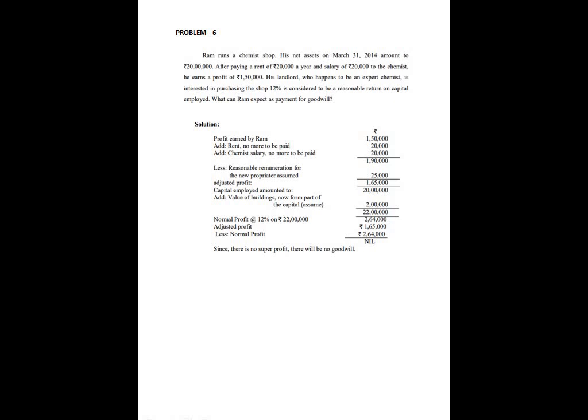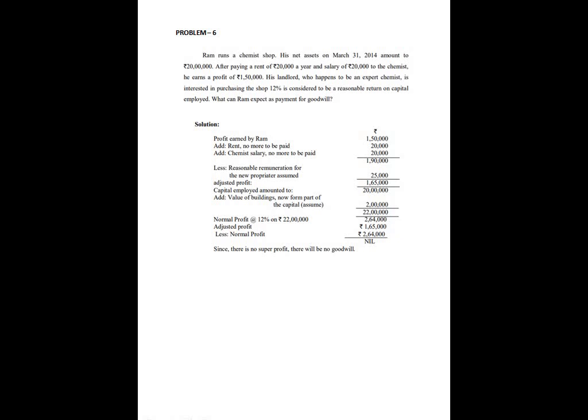Profit earned by Ram, in the problem they have given 1,50,000. Add rent, no more to be paid, 20,000. Add chemist salary, no more to be paid, 20,000. Altogether 1,90,000. You deduct the reasonable remuneration for the new proprietor, assumed 25,000. So adjusted profit will be 1,65,000. Capital employed in the business comes around 20 lakhs.